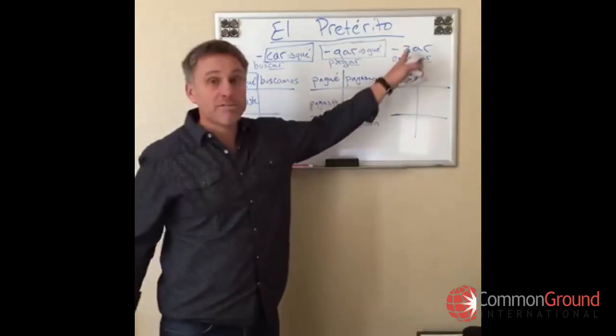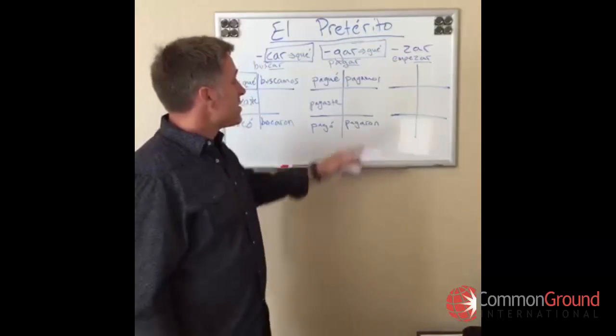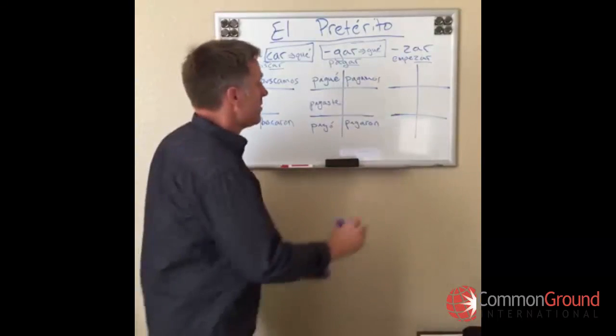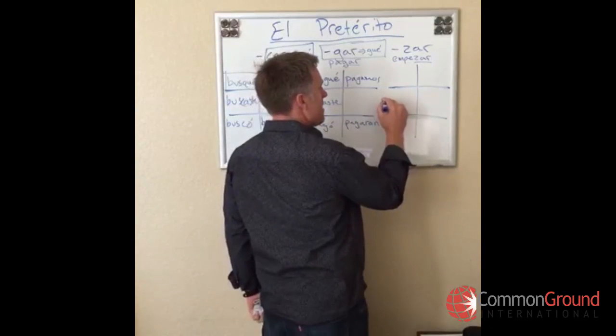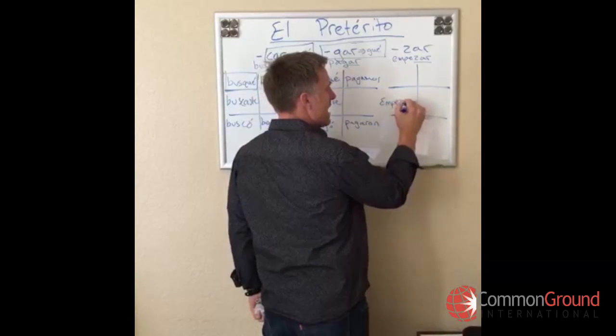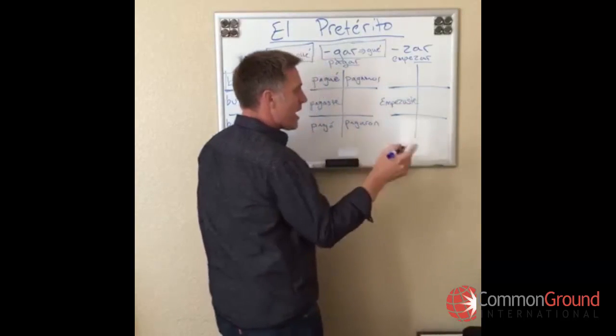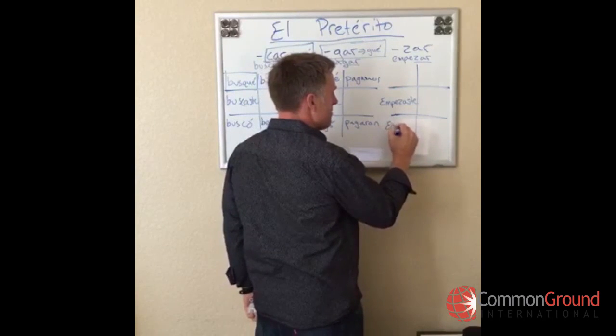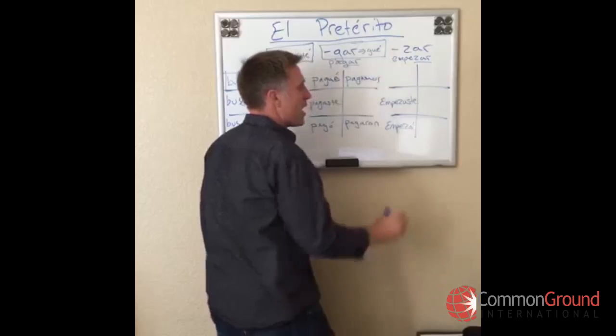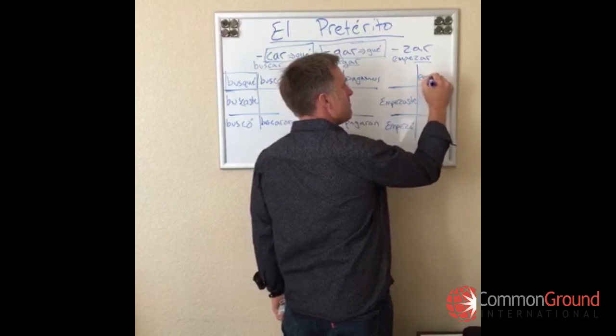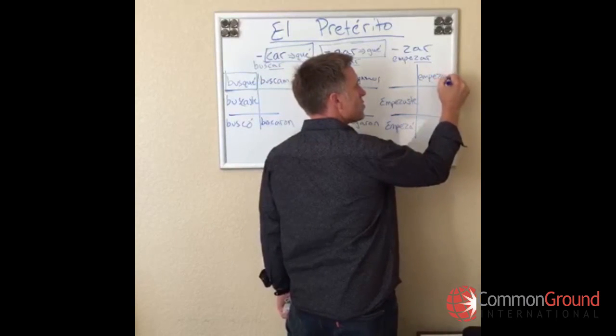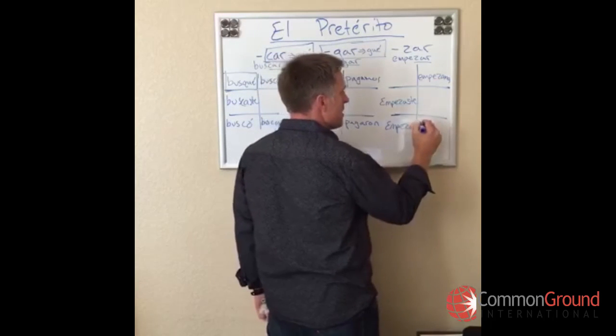And now we move on to verbos zar. Zar, what's going to happen here? We've got empezaste, no problem. Empezó, no problem. Empezamos, no problem.